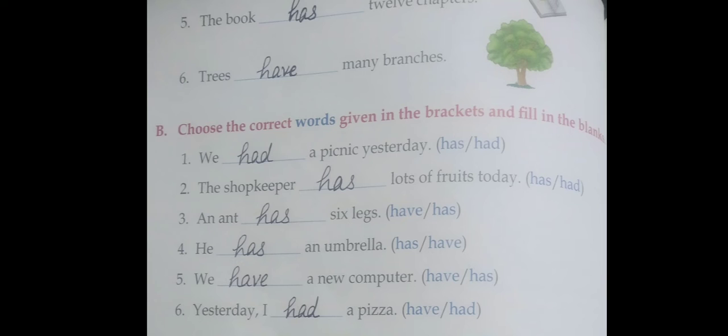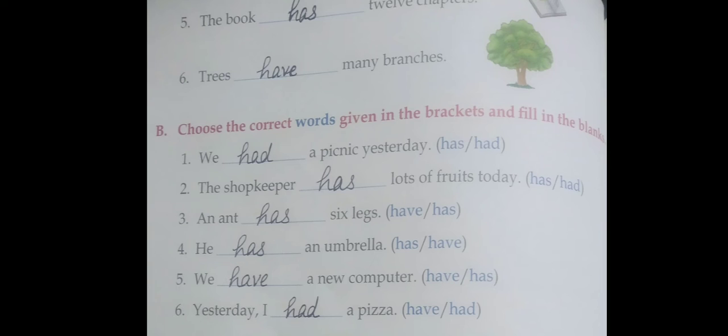Second one, the shopkeeper dash lots of fruits today. Two options given, has and had. Correct answer is has, because today means present. Then write there has. Next one, an ant dash 6 legs. Options, have or has. An ant, only one ant, so we use has there.